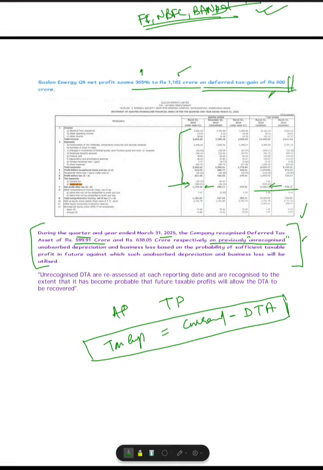So when there are heavy losses, you must have recognized the deferred tax asset at that time only, because income tax allows the carry forward of losses, say 8 years, but there is no such stipulation in accounting. You will account all the losses as per the provisions of the Companies Act, Ind AS or accounting standards.